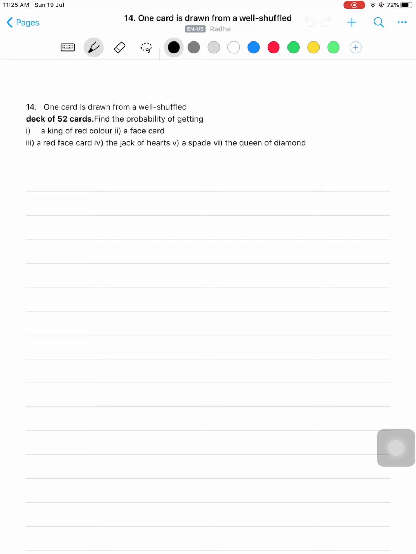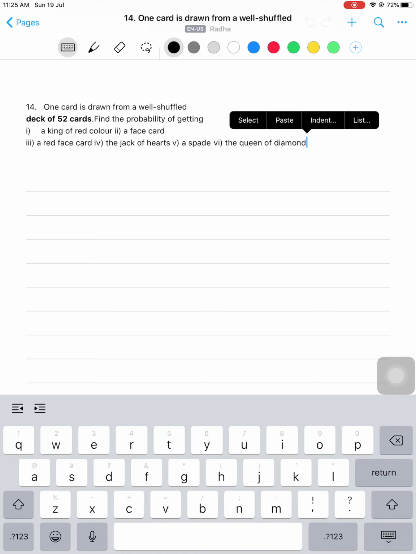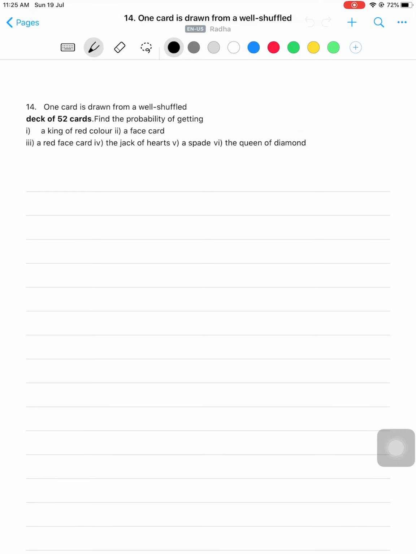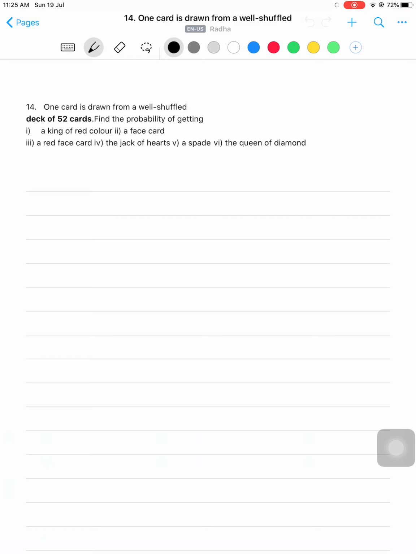Let me continue with exercise 15.1, 14th question. The question is, one card is drawn from a well shuffled deck of 52 cards. Find the probability of getting a king of red color, a face card, a red face card, the jack of hearts, a spade, and the queen of diamond. So we have to find these probabilities from a deck of 52 cards.